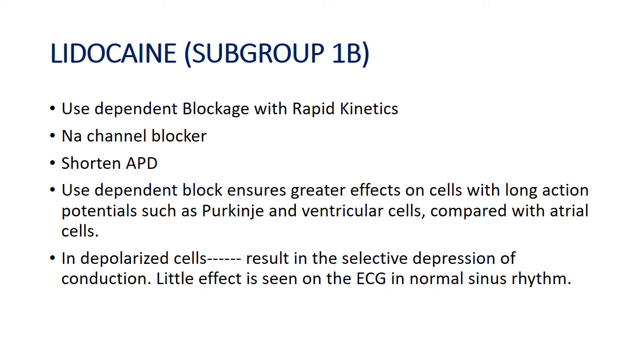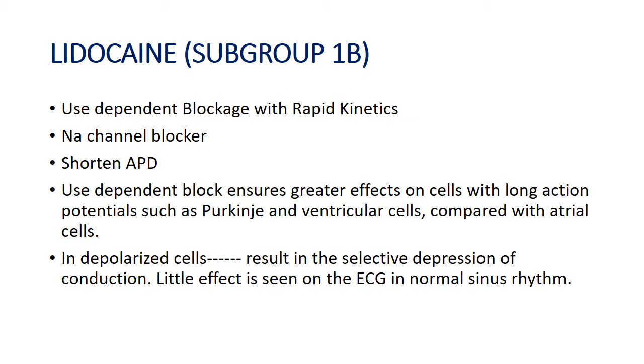Like they show action when the cells are in tachycardia. So this is the phenomenon of use-dependent blockade. Okay? Is it clear? Use-dependent blockade means they have more effect on cells in a partially repolarized or depolarized state. They have no effect on cells which are already in normal rhythm or show normal automaticity. They are sodium channel blockers. They shorten the action potential duration in depolarized cells, and they show rapid kinetics. They have rapid association with sodium channels.